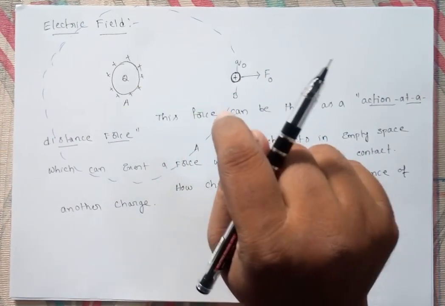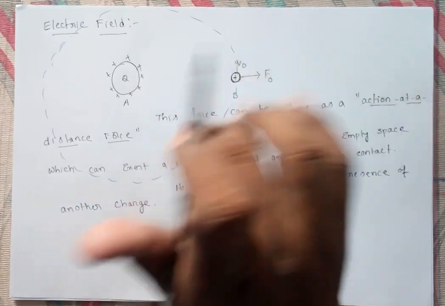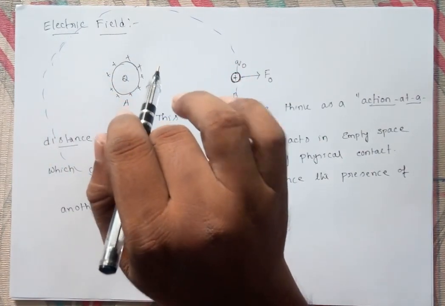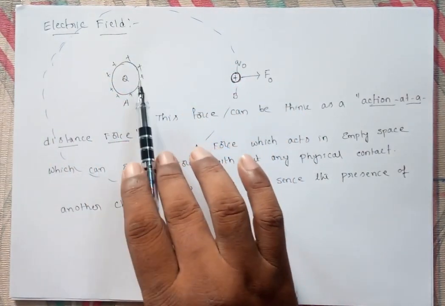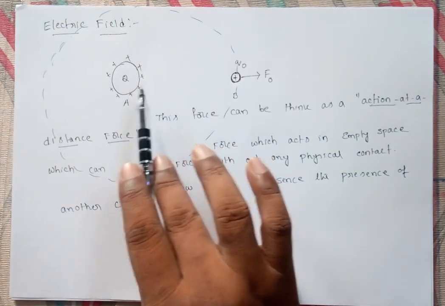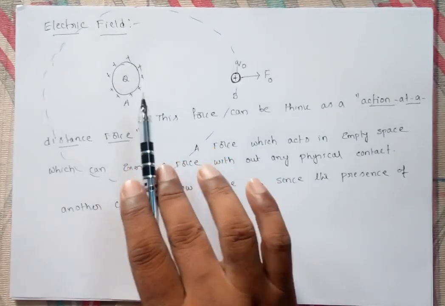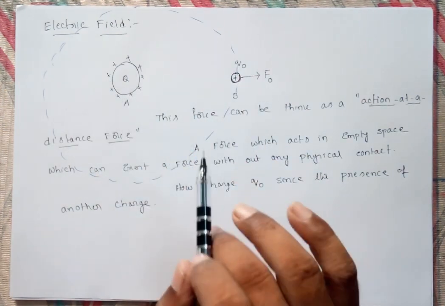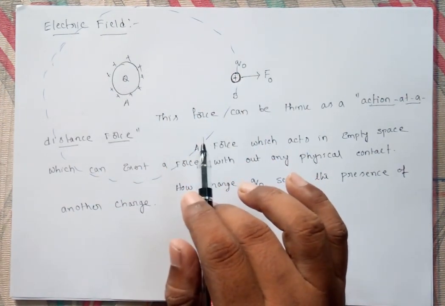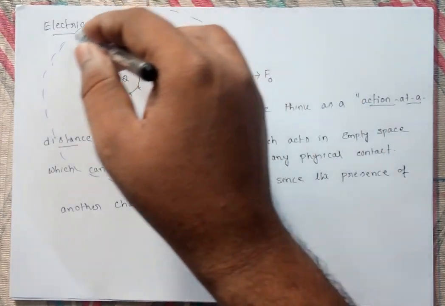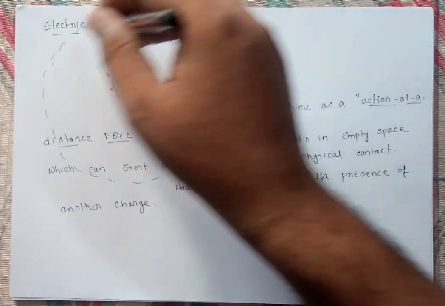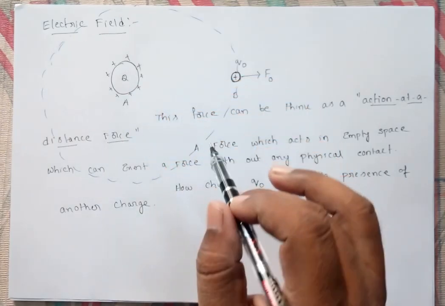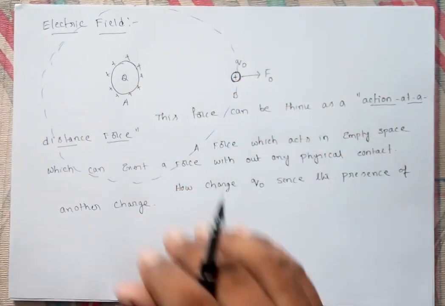So the electric field acts as a mediator, and that mediator exerts the force on this charge on behalf of the other charge. We can say the electric field is the space around a charge in which its influence can be felt by another charge.